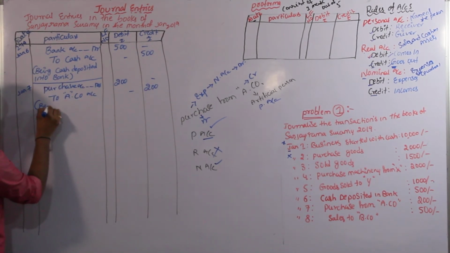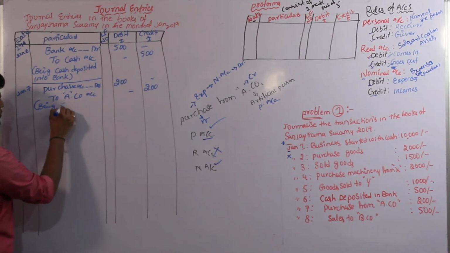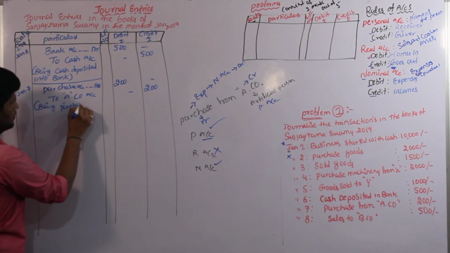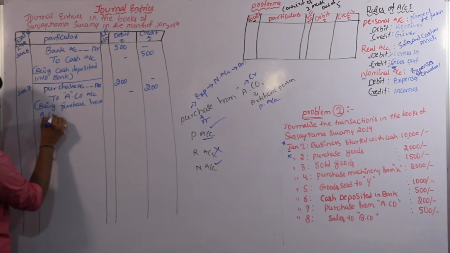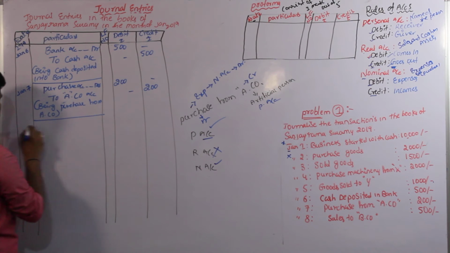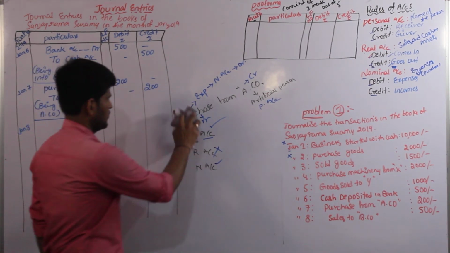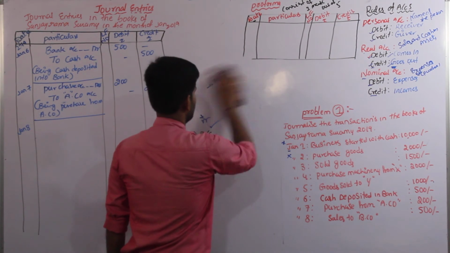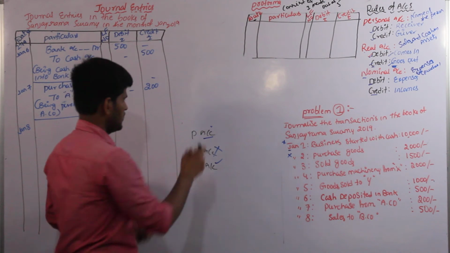After the entry, narration being purchased from A company. And last transaction, the 8th one, transaction is